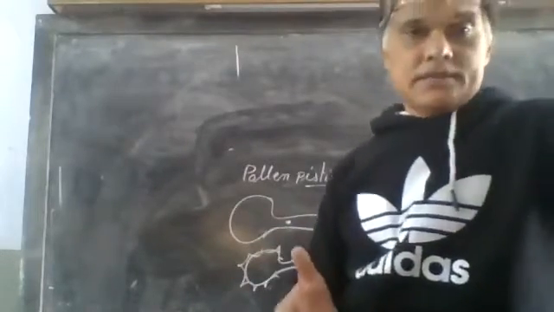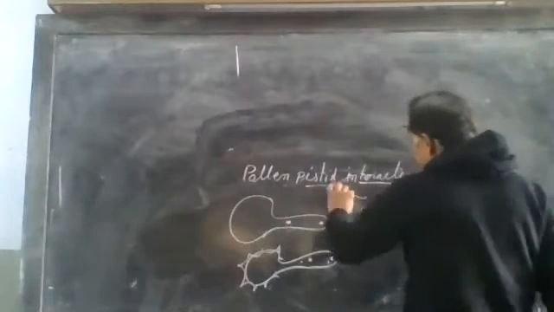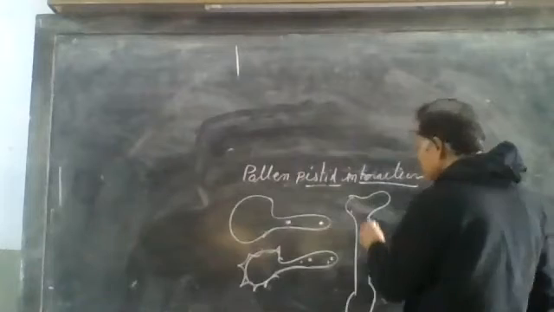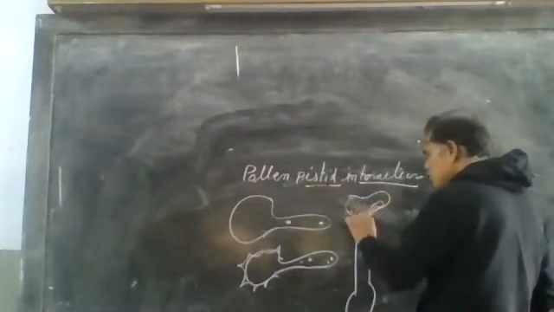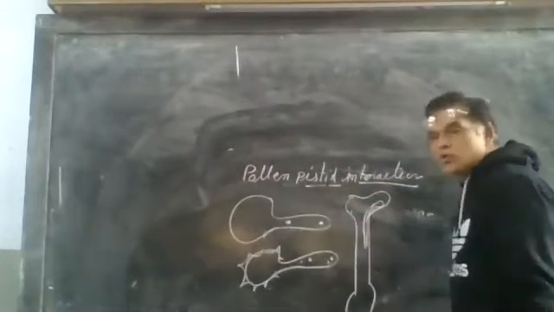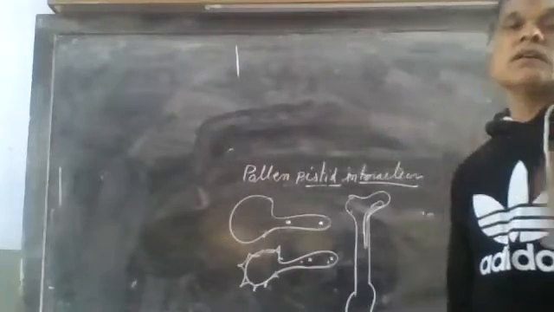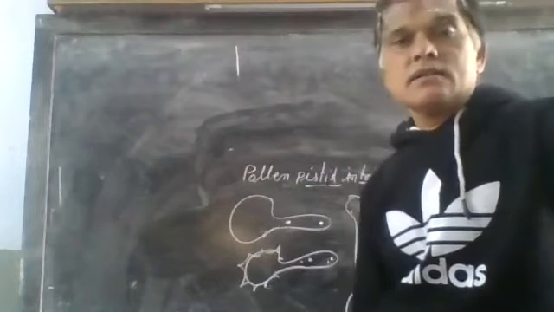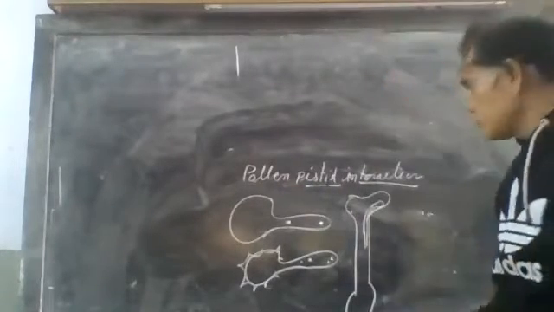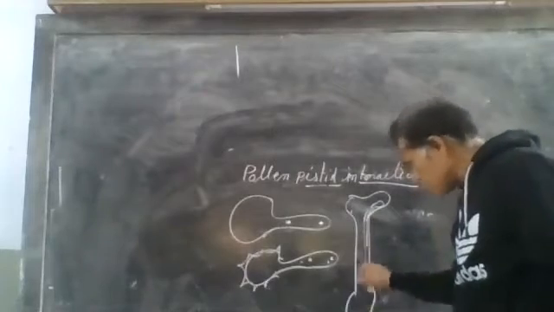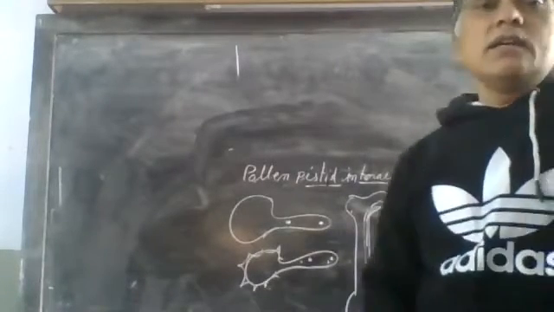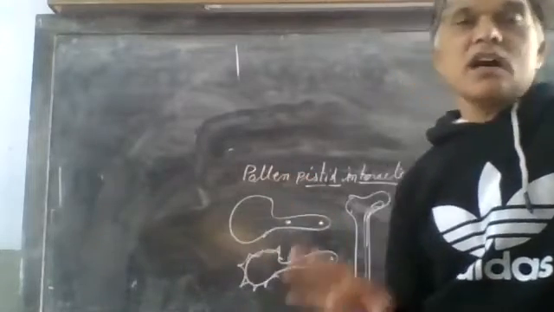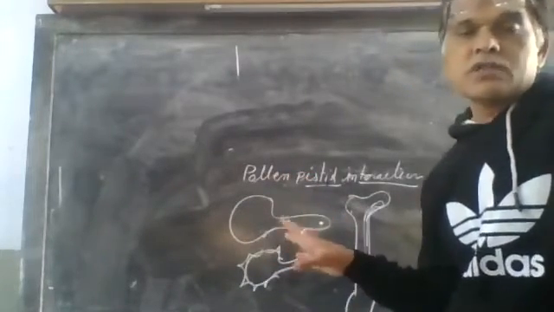And in the style tissue, this is the style and ovary. The pollen tube moves through the style, degenerating the style tissue, towards the egg cell. If both are compatible, the style allows the pollen tubes to grow inside it.